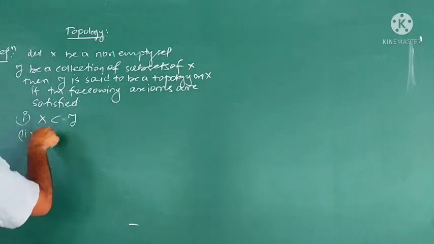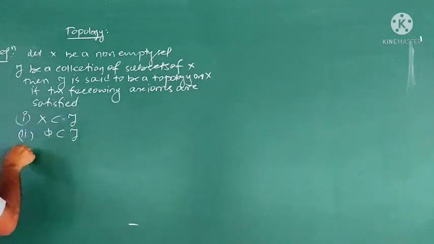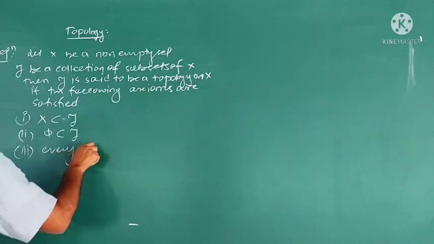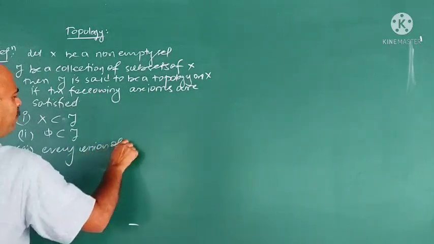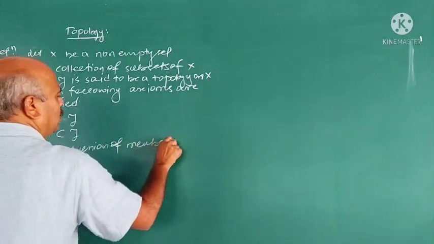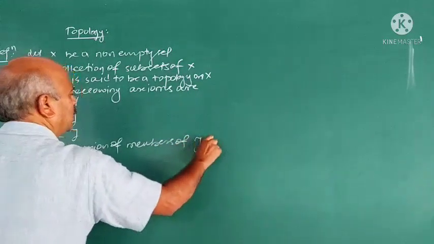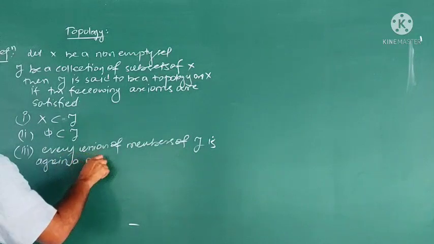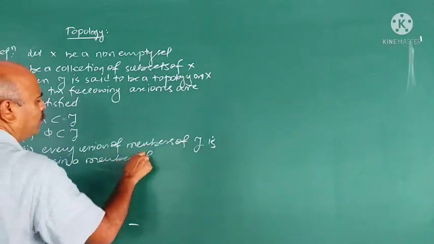Second: phi must belong to tau. Third: every union of members of tau is again a member of tau.